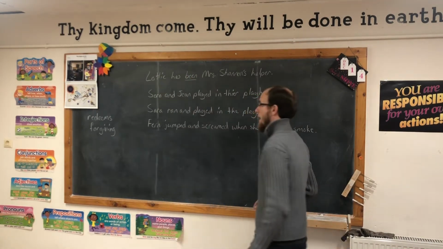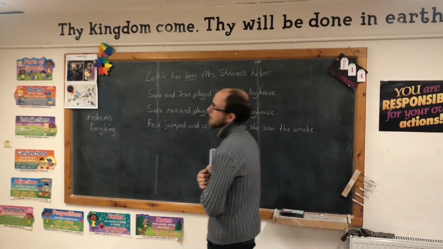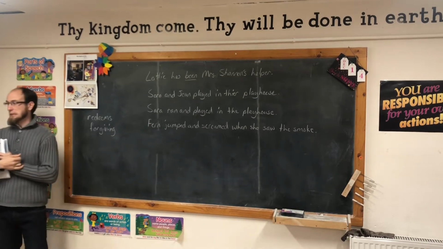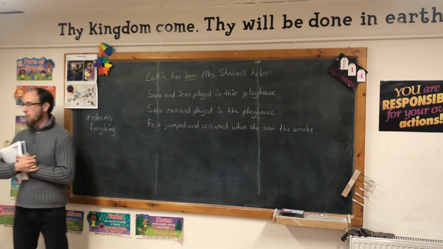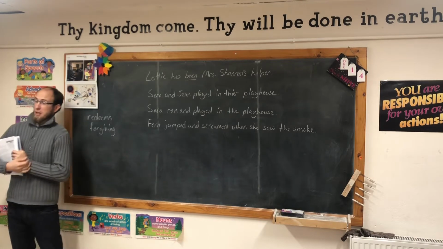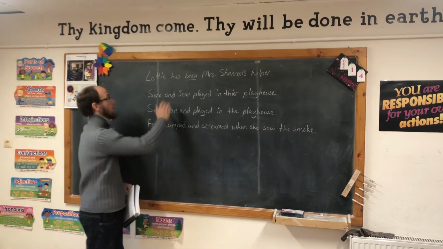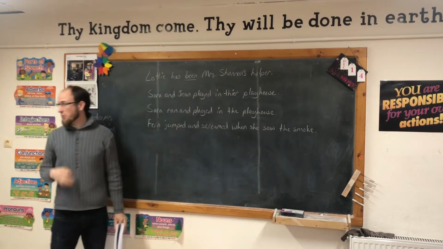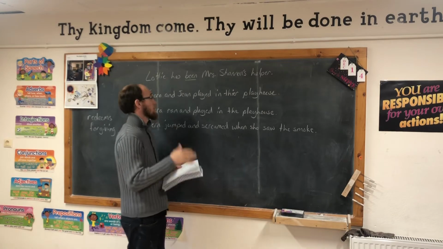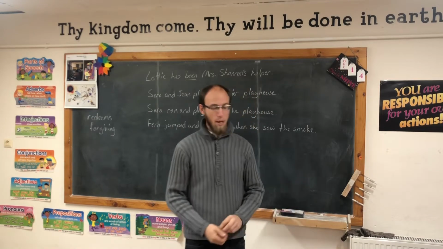Is been a being verb or a helping verb? Being. How do we know? If it were helping, what would be the main verb? There's no main verb for it to be helping. So it is the being verb. Lottie has been. It's showing existence. If it were Lottie has been sweeping, then it would be a helping verb because there would be a main verb. But there's no main verb there. So it's a being verb.